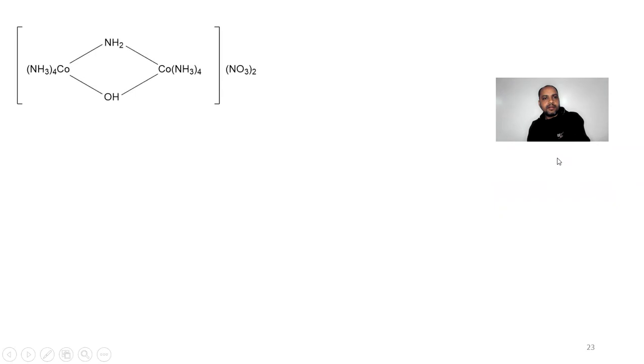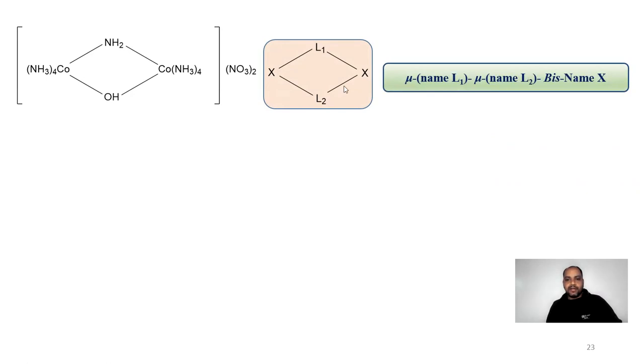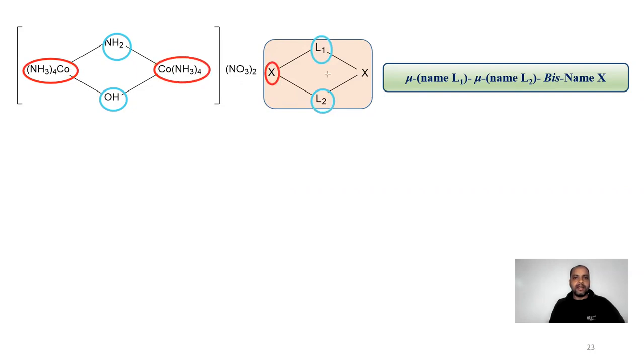Next, the other type of complex that we could see in the coordination compounds is such type of compound. And here we can see that the compound is named here. We have got ligand 1 and ligand 2. They are represented as L1 and L2. But the important point to see here is that these two groups are same. So we have written them as X and X.